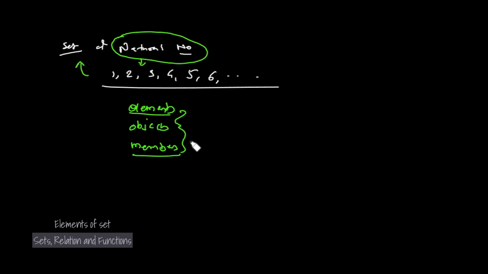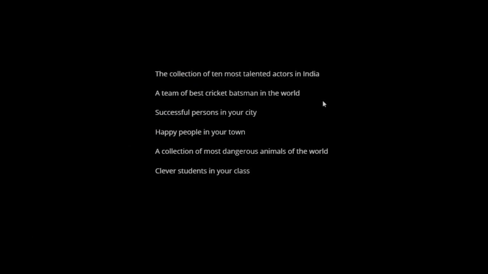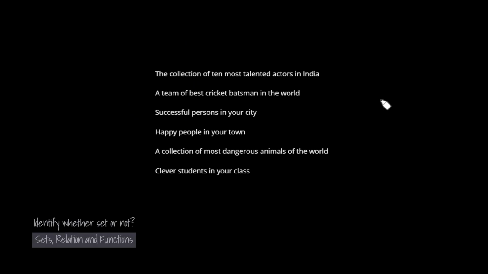So 1, 2, 3, 4, 5, 6, 7, 8, 9, 10 and so on. All these are the members or the elements of this particular set. So 6 is an element of the set of natural numbers, like this. Try to find out whether these particular collections are sets or not.